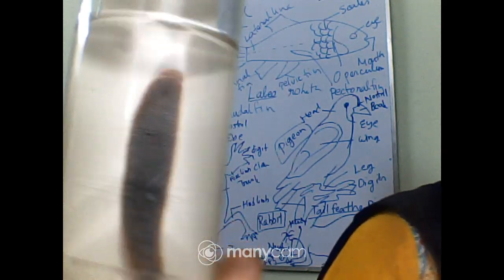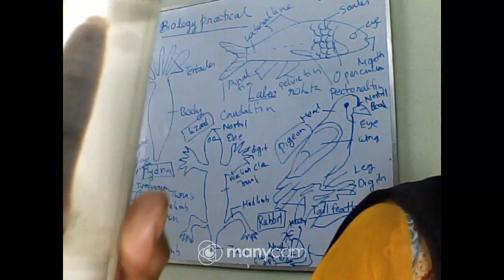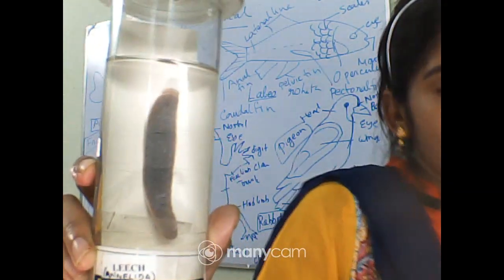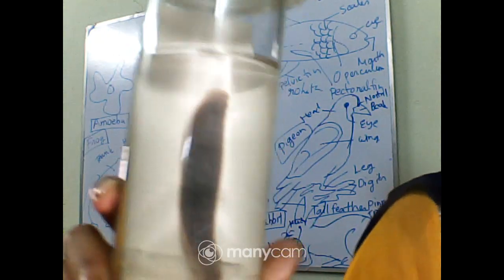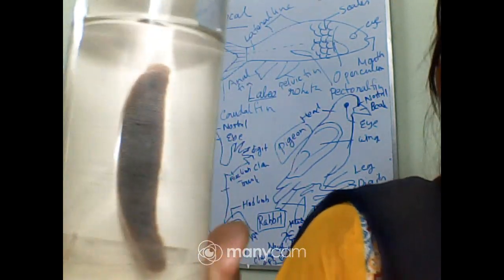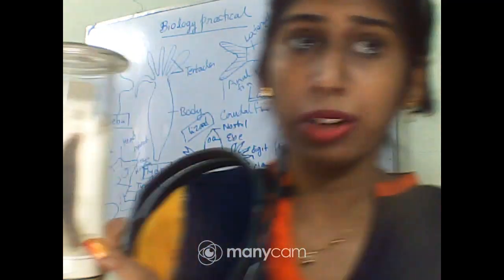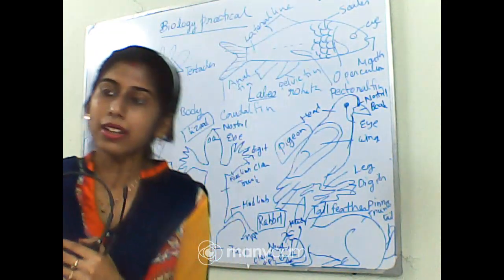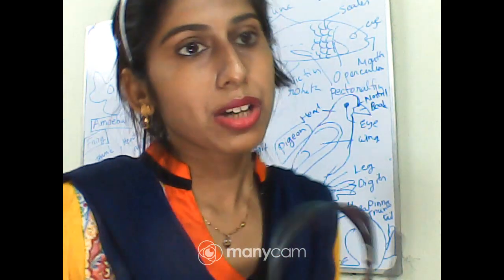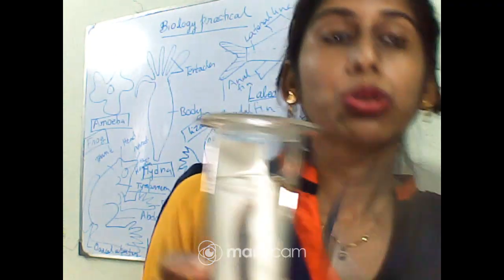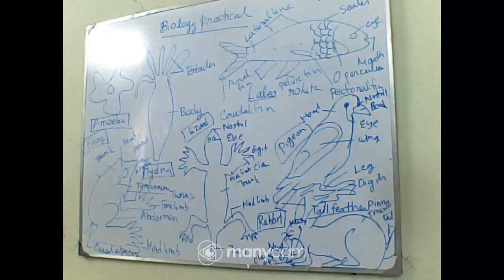Their body, you can see, is dorsoventrally flattened, and the body is divided into segments. Suckers are present, and the mouth is surrounded by a cup-like sucker, which is called the anterior sucker, and the posterior portion bears a large posterior sucker. And leeches are usually hermaphrodite. You can remember the meaning of hermaphrodite. That means both male and female sex organs are present in a single body, but they always prefer cross fertilization. Okay, so these are the general criteria of the leech. Now let's move to the next one.